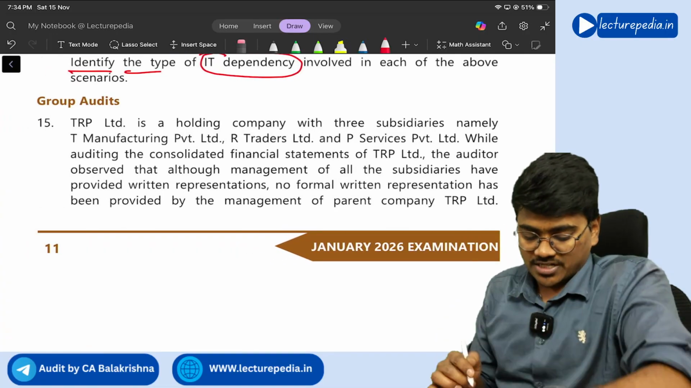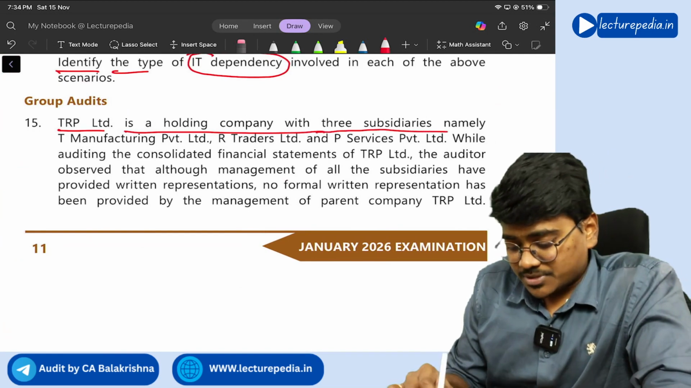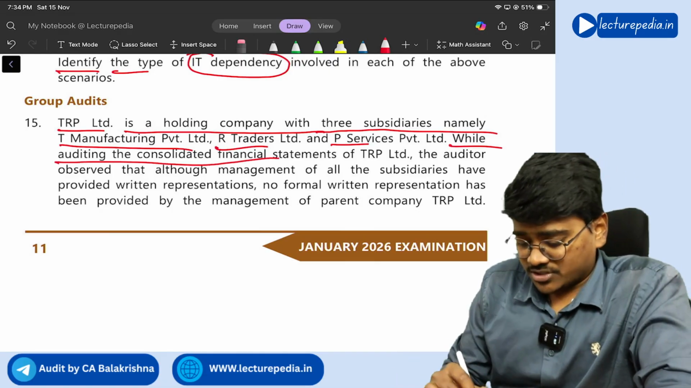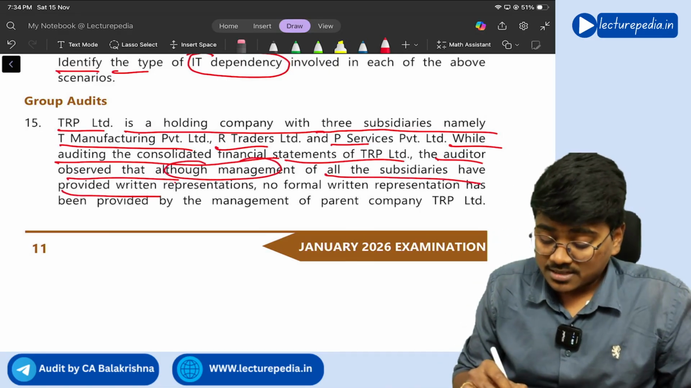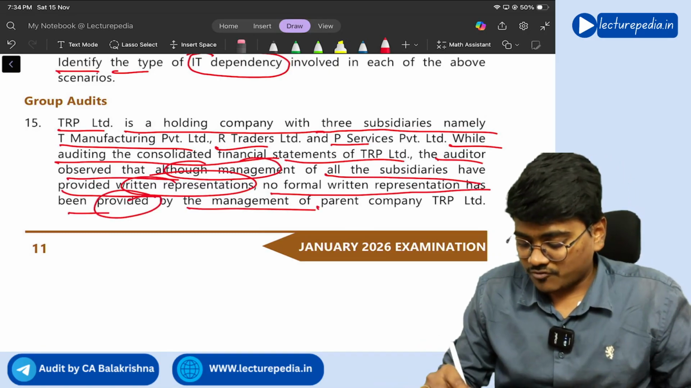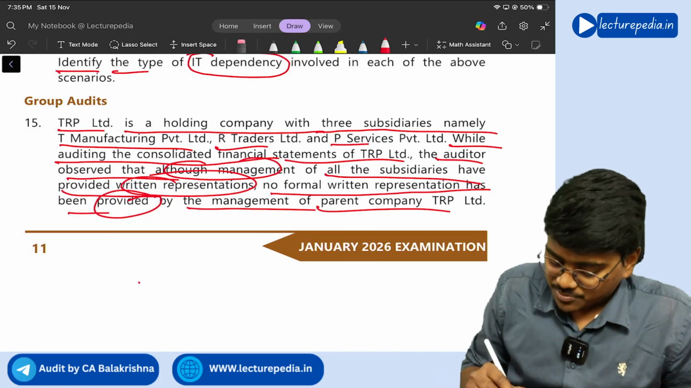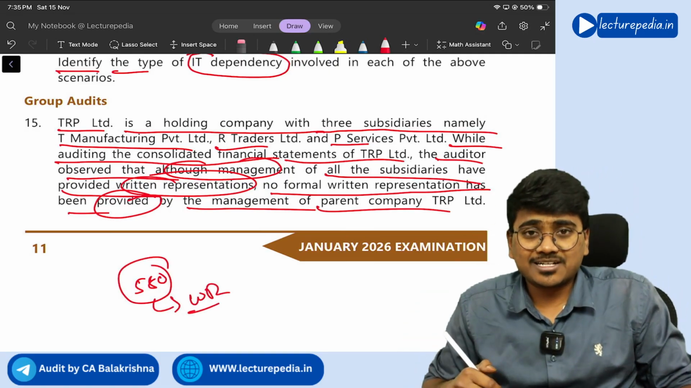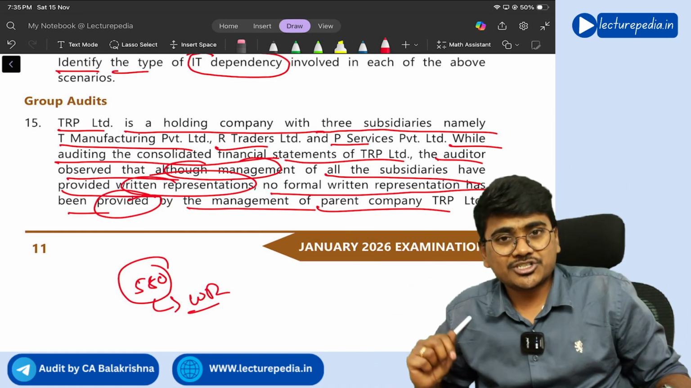Next, question number 15. TRP Limited is a holding company with three subsidiaries. While auditing the consolidated financial statements of TRP Limited, the auditor observed that although management of all subsidiaries have provided written representation, no formal written representation has been provided by management of the parent company. So if you are auditing consolidated financial statements as per SA 580, you need to obtain written representation from the parent company saying that they have fulfilled their responsibility for preparation of financial statements as per the applicable financial reporting framework,